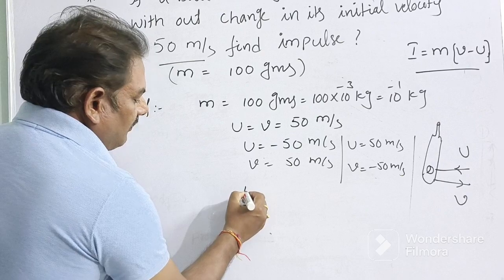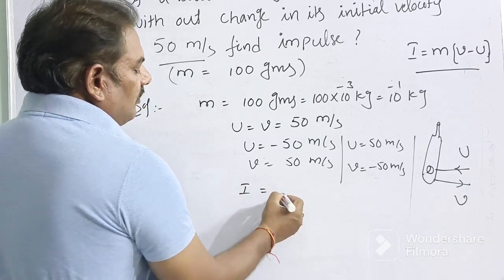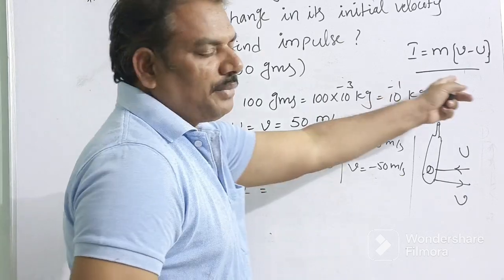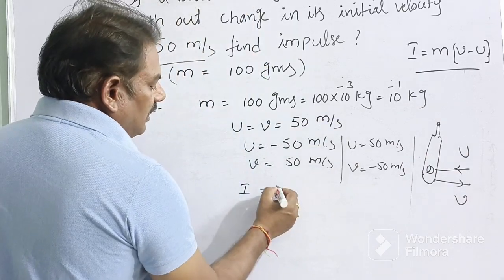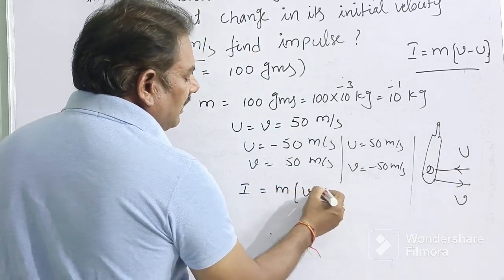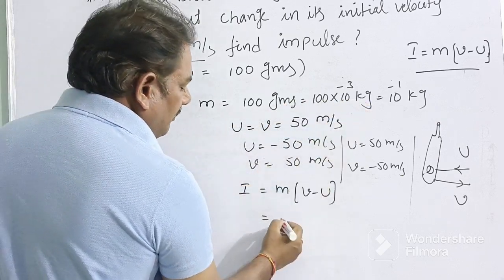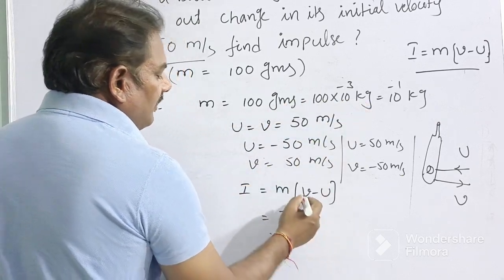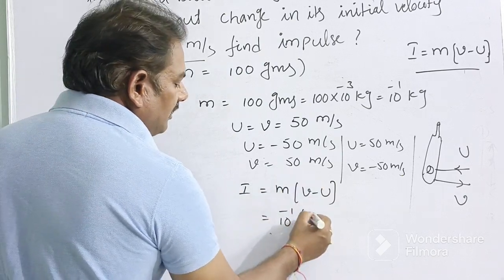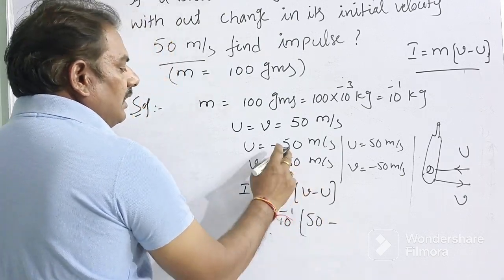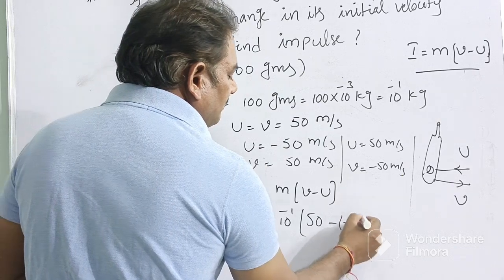So impulse I is equal to m of v minus u. The m value is 10 power minus 1, v value is 50, minus the u value of minus 50.